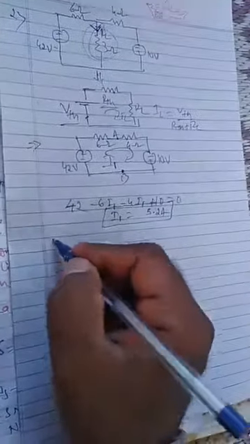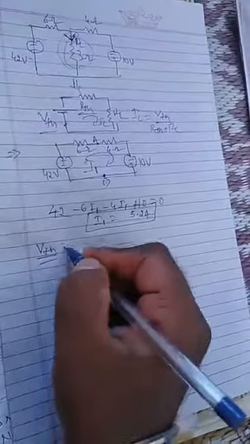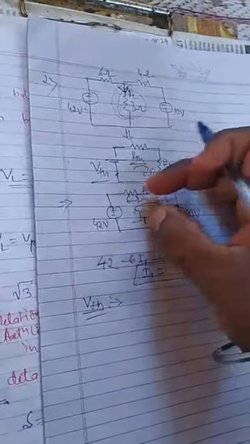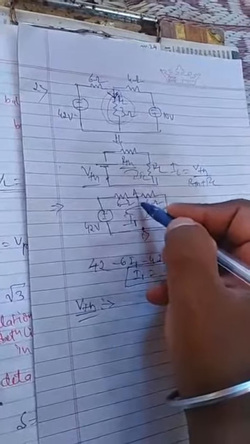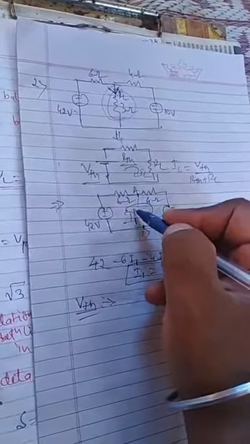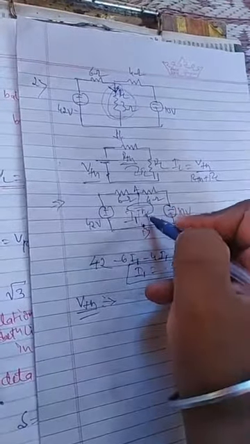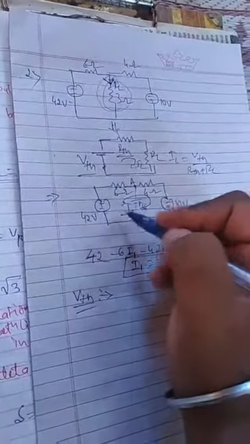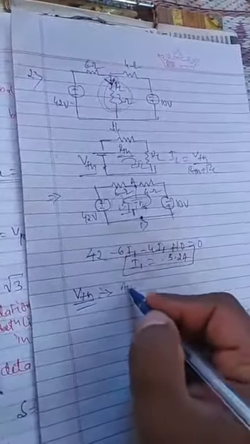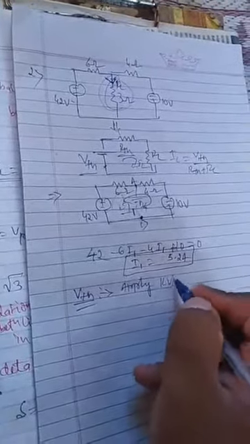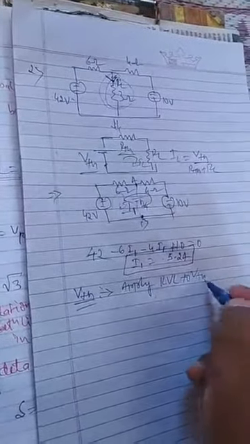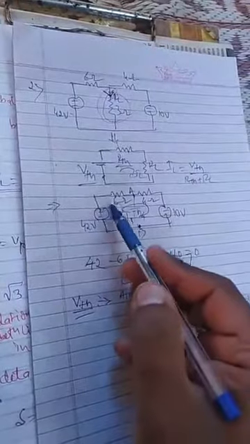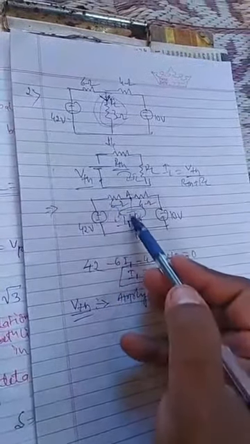Then next we have to calculate VTH. How to calculate VTH? You have to consider that VTH is connected across this loop. So just imagine that VTH is connected here. Then consider any one loop which has VTH. Consider this loop, and if you apply KVL to VTH,